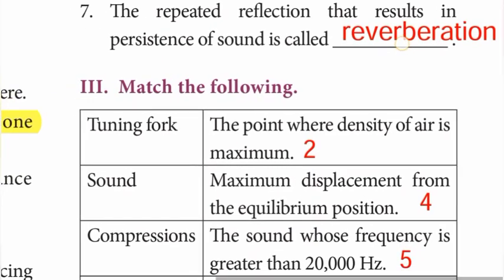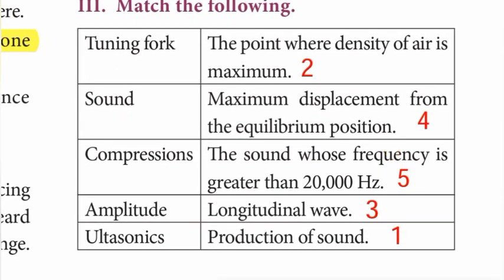Moving to Roman number 3, match the following. First one, tuning fork, production of sound. Number 2, sound, the point where density of air is maximum. Compressions, longitudinal wave.